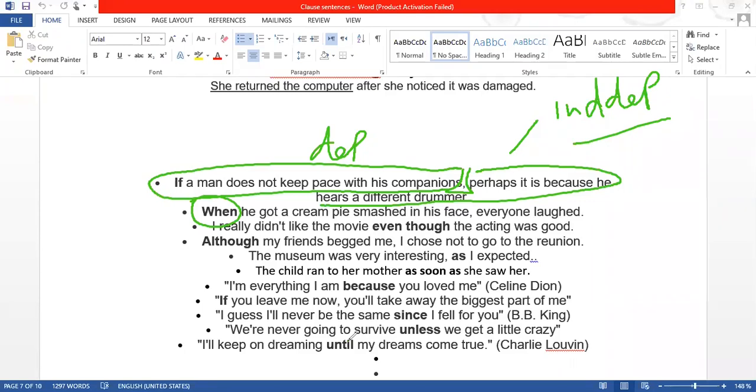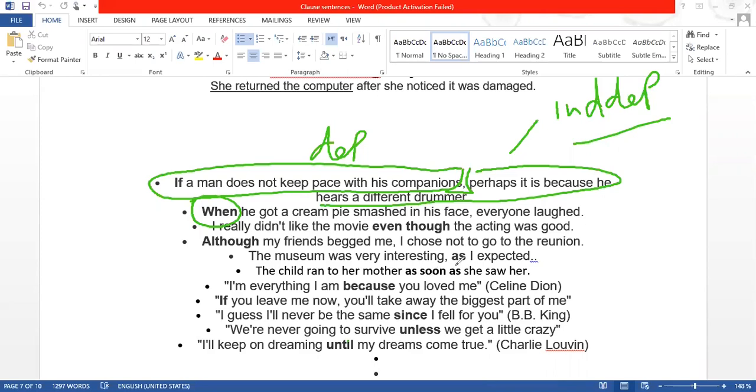That is the second way to write it, with "even though" in the middle. So we can start in the middle or in the beginning. The fourth one: "Although my friends begged me, I chose not to go to the reunion." Do you understand these sentences, right?